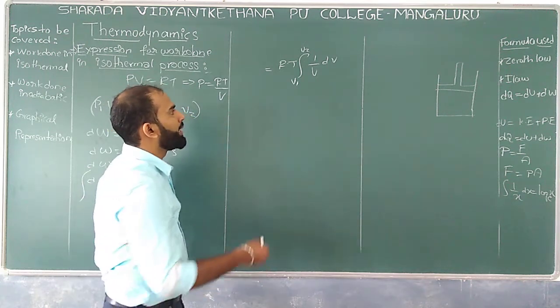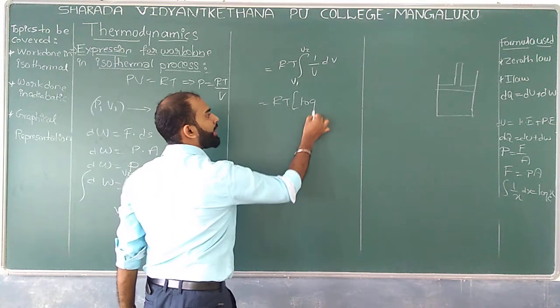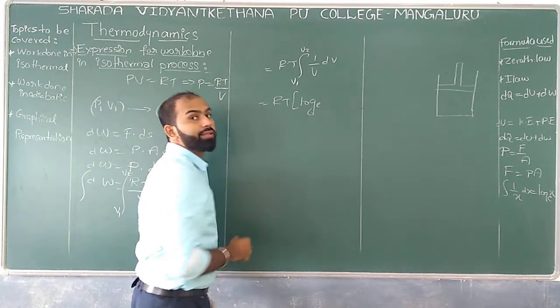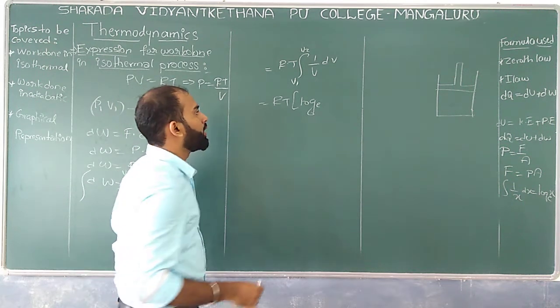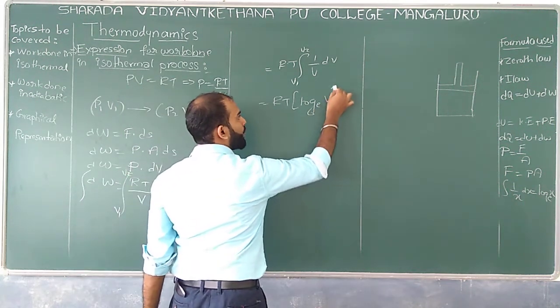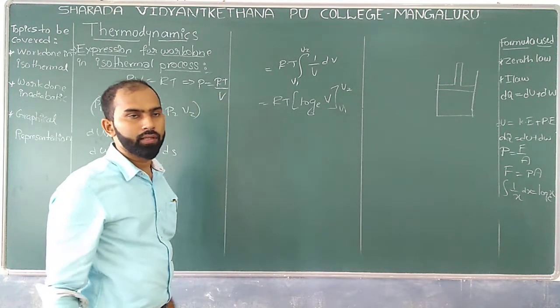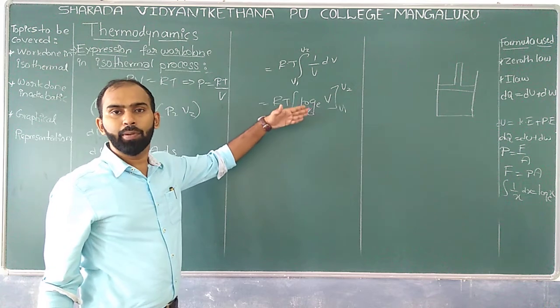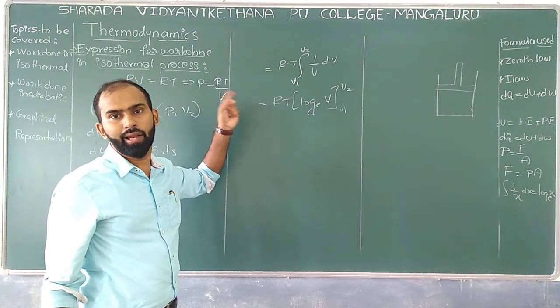So let us apply it: R into T, log to the base e, and note this is log to the base e, not log to the base 10, of V with the limits V1 to V2. Are you getting it? After reaching this point, we are supposed to apply the limits.